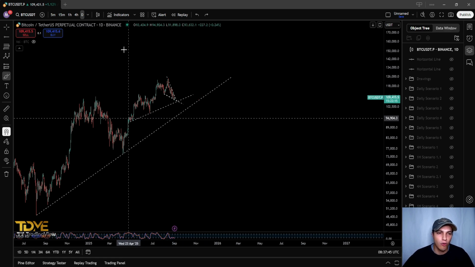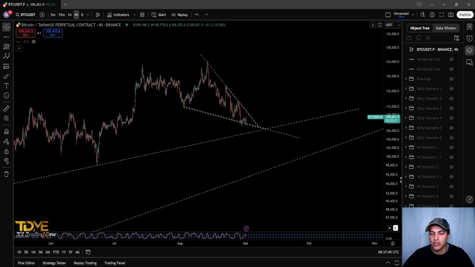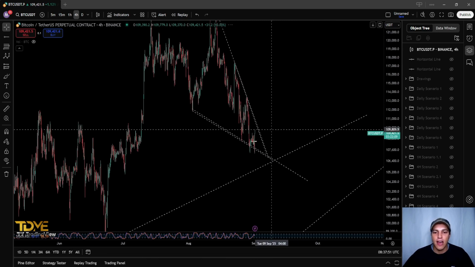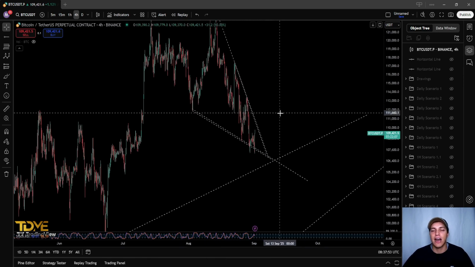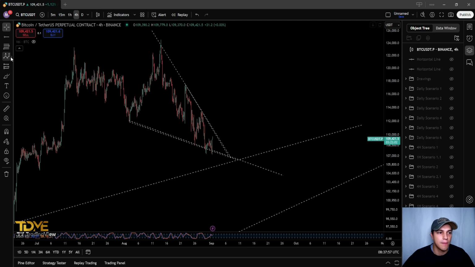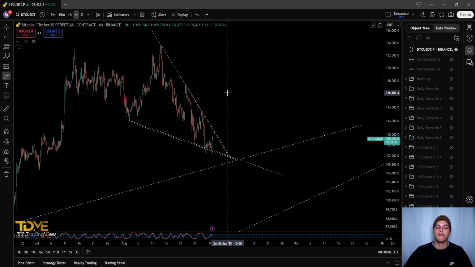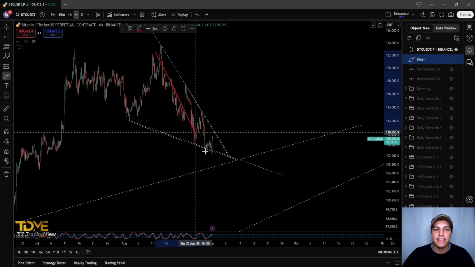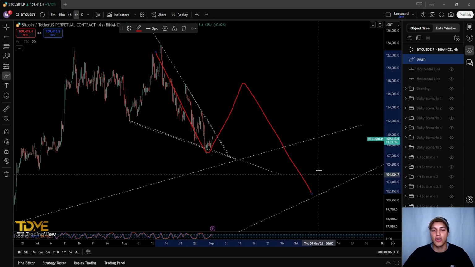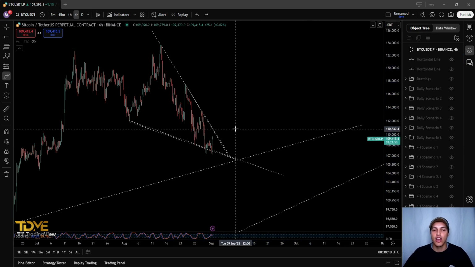But if we look on the 4-hourly time frame, we can see a falling wedge currently coming into play. It has been rejected a few times here, and a fake out to the bottom has occurred, and we are now looking for, if we break this top barrier trend line, that we move quite a bit higher, confirming our WXY scenario on the chart. Could be a very, very interesting structure to keep looking at.